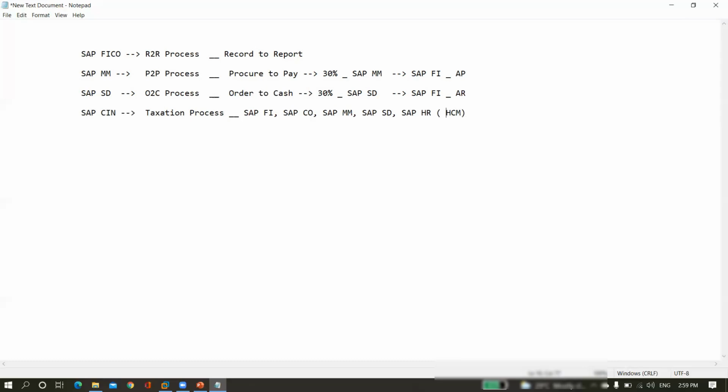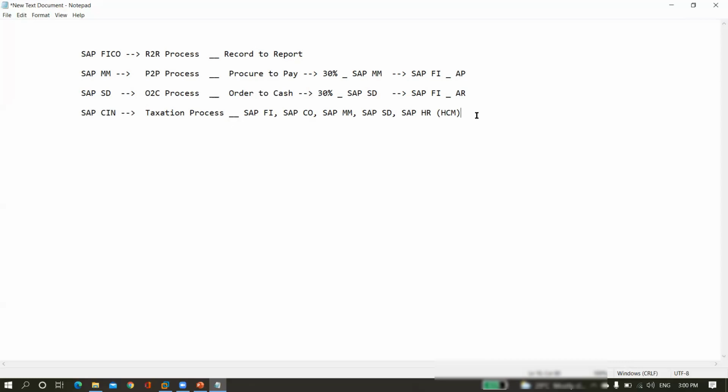In these respective modules the taxation part comes under FI; the taxation part comes under SAP FI, CO, SD, MM and HR also. Again, the taxation process is linked with P2P and with OTC. So this should also be known to you. Only if you know it are we 100% strong in the subject.